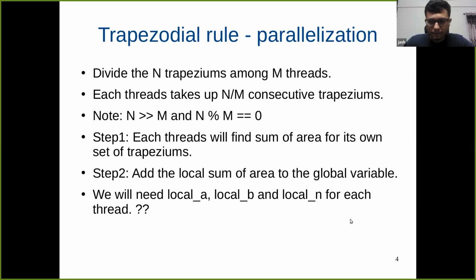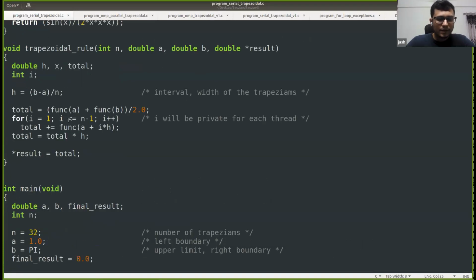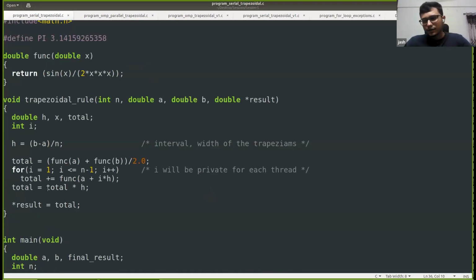In the case of serial code, A was the lower limit and B was the upper limit, right? Since in the serial case we only have a single thread, we found the area under the curve using A, B, and H. But here there are multiple threads, and each thread will calculate the sum of the area of its own set of trapeziums. So each thread needs to know its local A and local B.